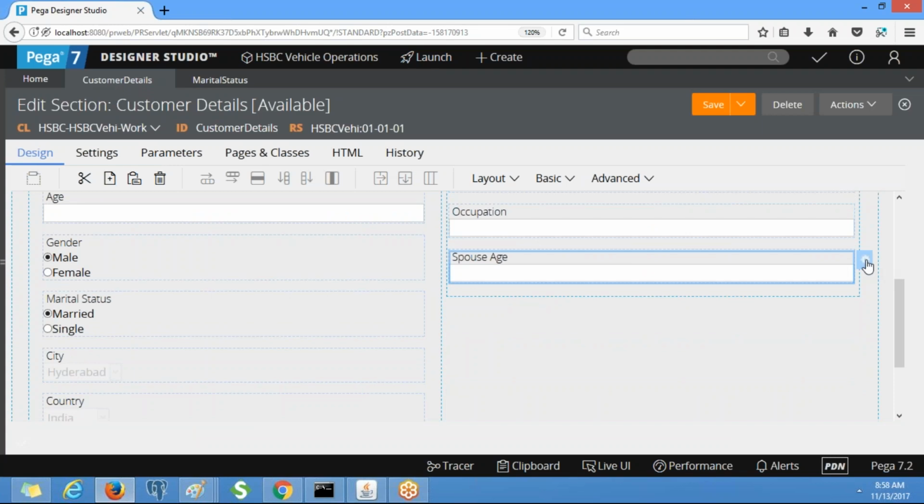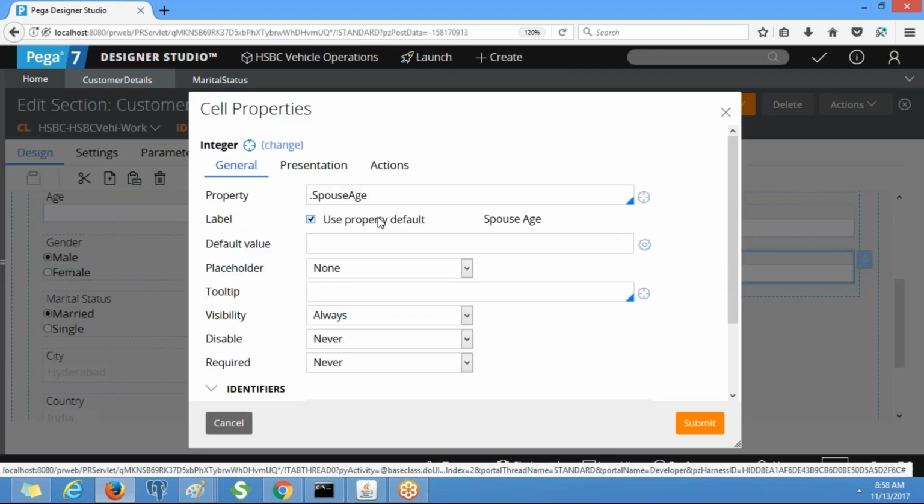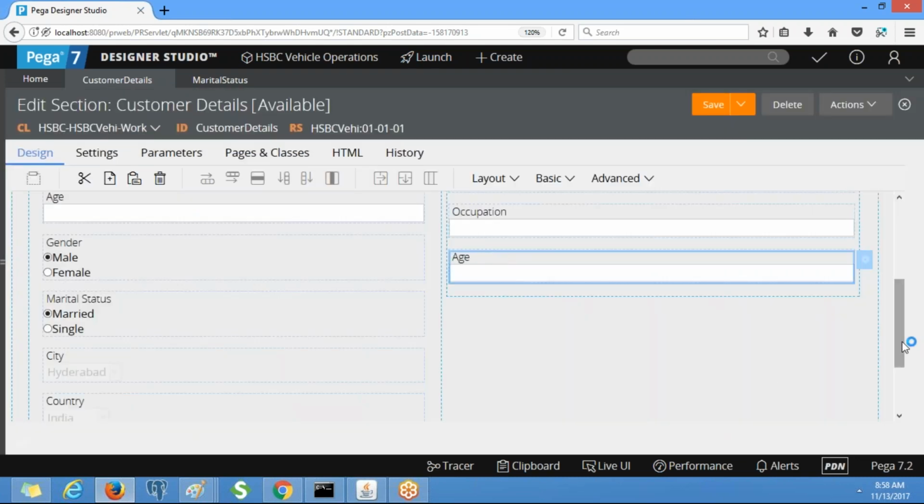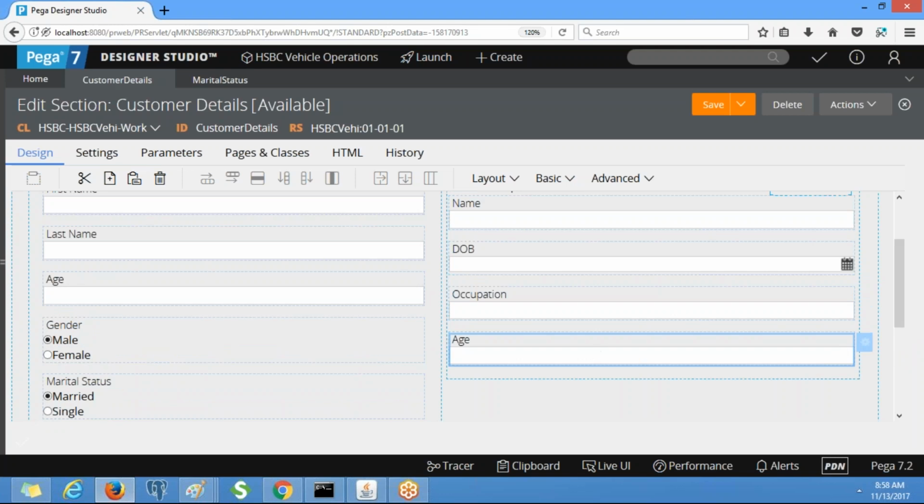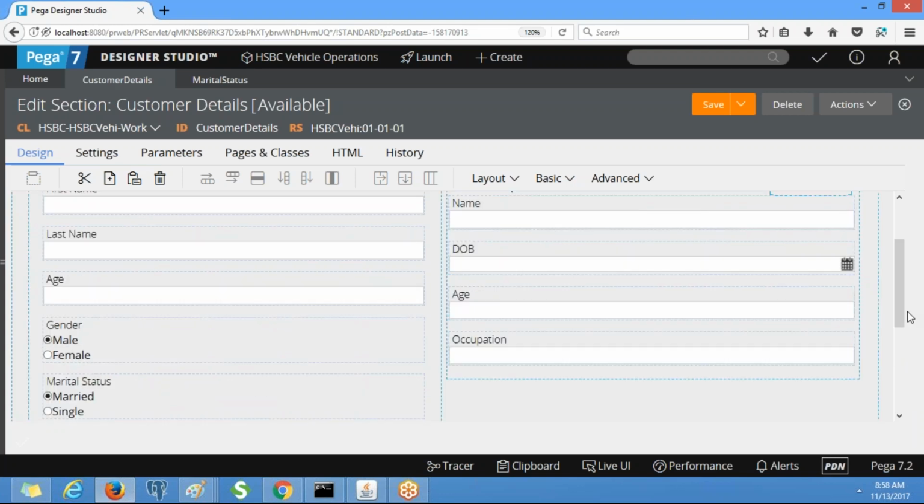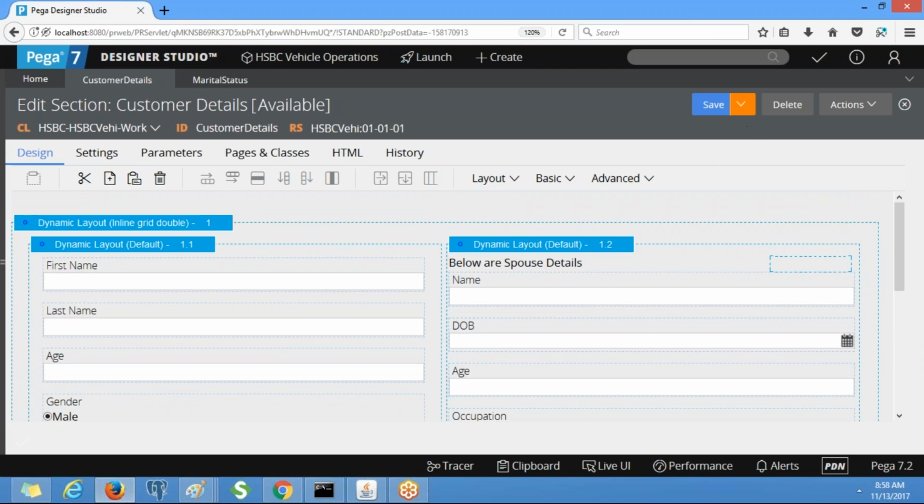Spouse age. Okay, so uncheck this, use property default, and remove the spouse. Okay, yeah, so now